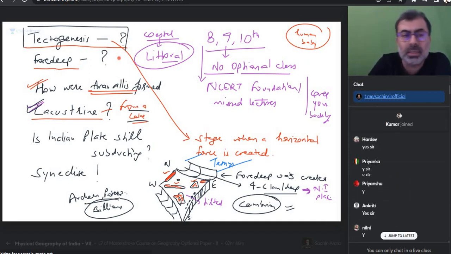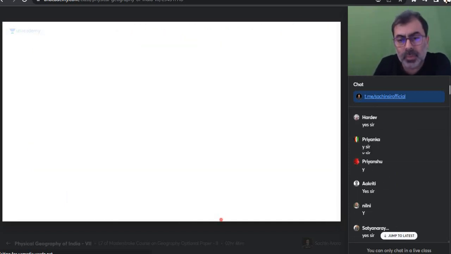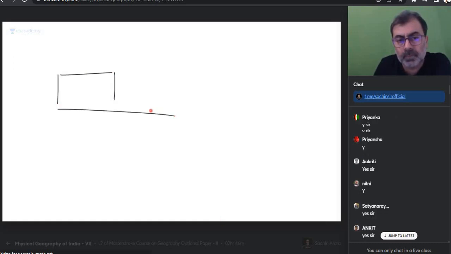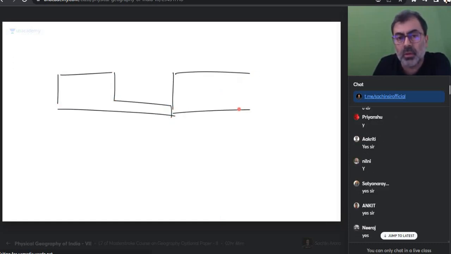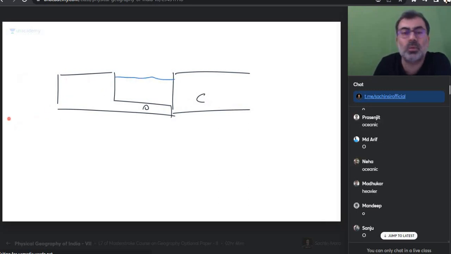Don't do this. अच्छा, tell me one thing. I said that when two plates collide with each other, what happens? Which plate goes down? Which plate goes down? The oceanic plate goes down.